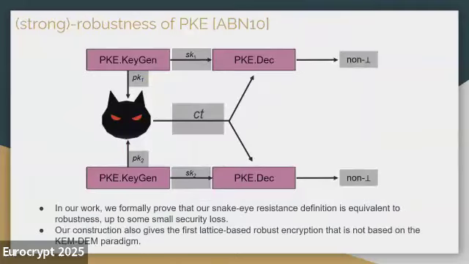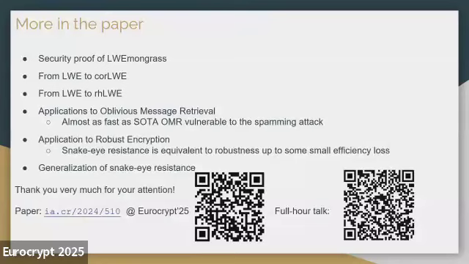Since I don't have much time, I will briefly talk about robust encryption. Basically, their definition states that the ciphertext should not be decrypted to valid messages under different secret keys. And in our work, we formally prove that our snake eye resistant definition is essentially equivalent to this robustness up to some small security loss. And our construction also gives the first lattice-based robust encryption scheme that is not following the key or data encapsulation mechanism paradigm. So that's all for the talk.